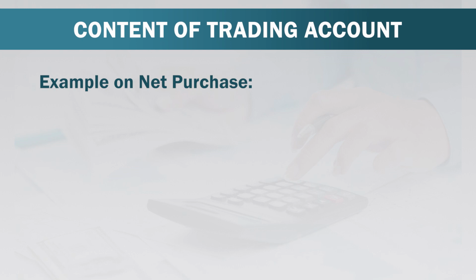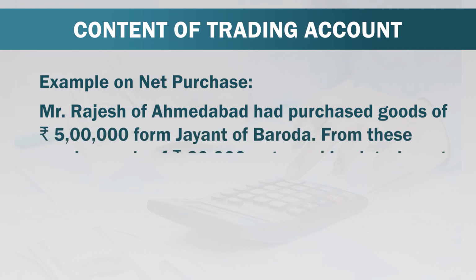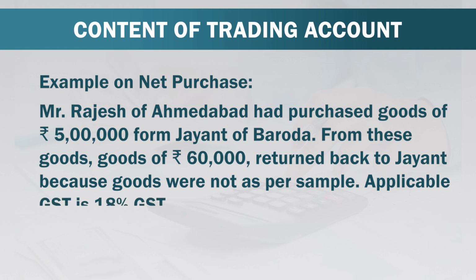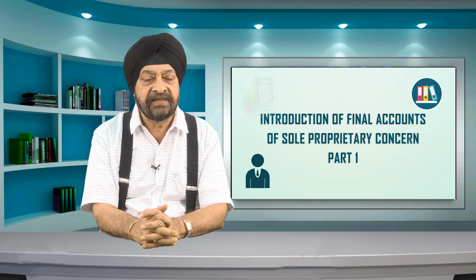Let us see one example on net purchase. Mr. Rajesh of Ahmedabad had purchased goods of rupees 5 lakh from Jayant of Baroda. From these goods, rupees 60,000 returned back to Jayant because goods were not as per sample. Applicable GST is 18%. In this transaction, two cities of Gujarat are involved. First is Ahmedabad and second is Baroda.